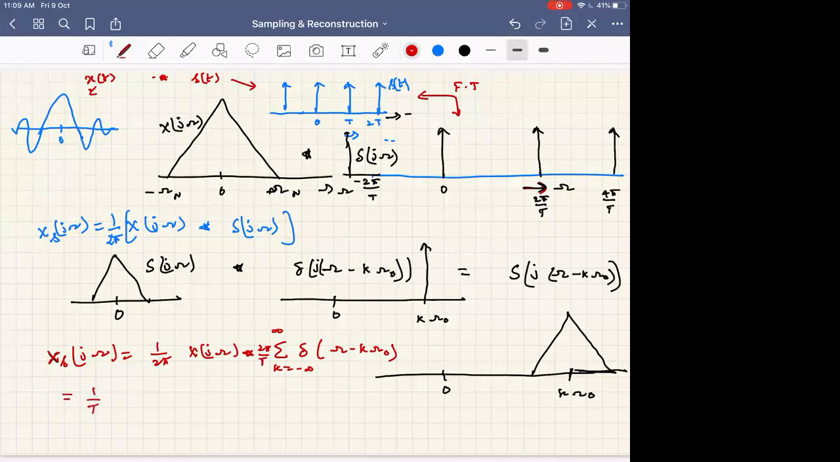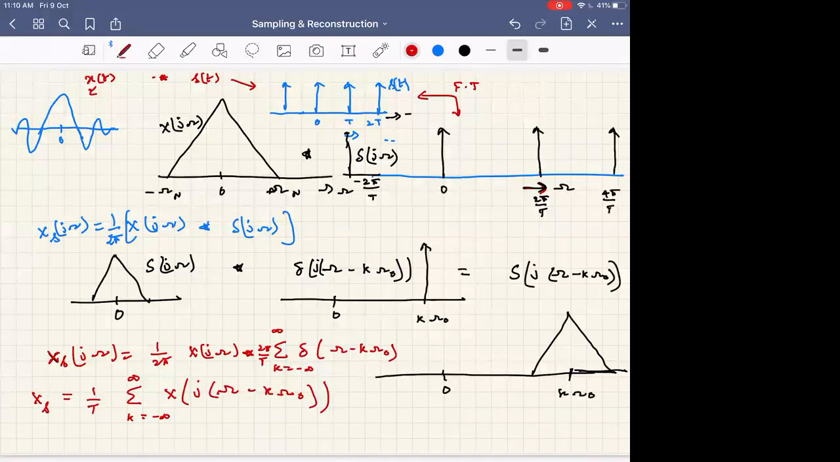1 by T. Can one of you tell quickly? Any other student? Harshavardhan? X of k. Your answer should not be just yes, sir. Xs of j omega is what? X of j omega minus k omega naught.